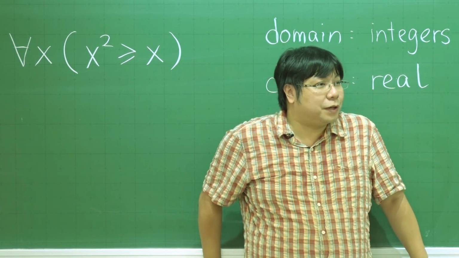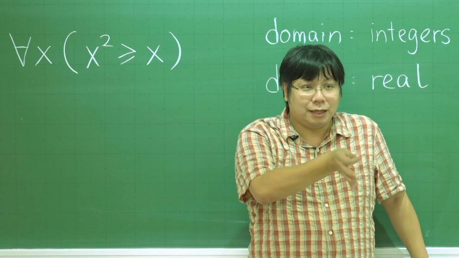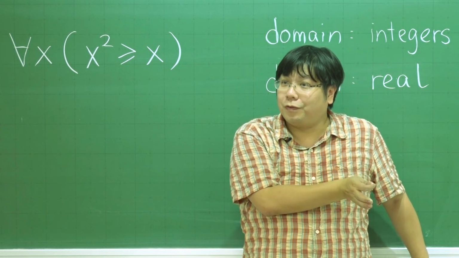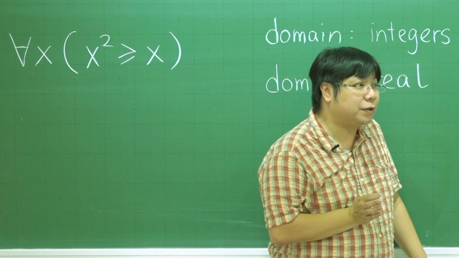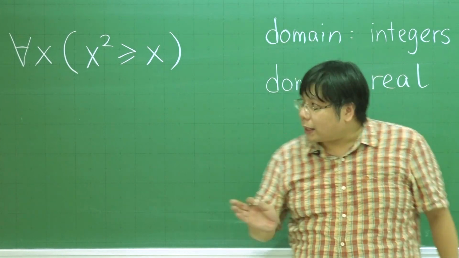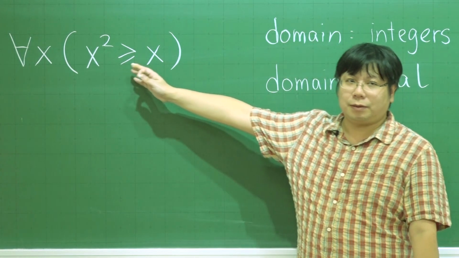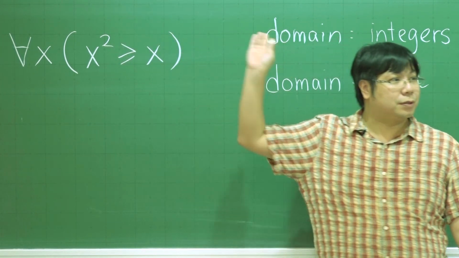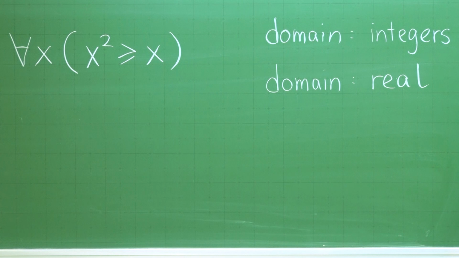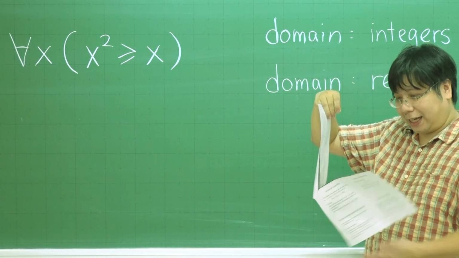If x is 1 over 2, half, the square of x will be 1 over 4, right? 1 over 4 will not be greater than 1 over 2. So in that case, suddenly there are some cases which make it false. And then the whole thing will become false. All of them true, true. Some of them false, false. Is that okay? Good.